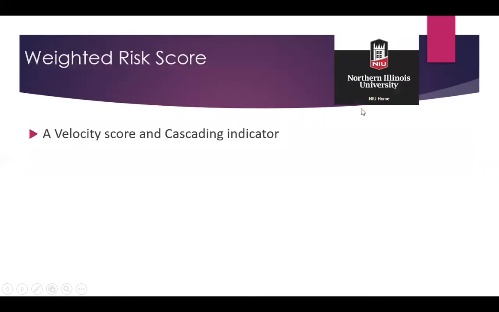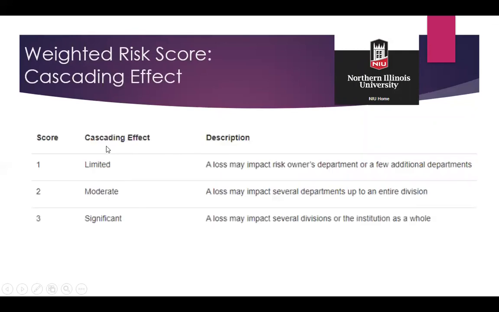Sometimes weighted risk score is calculated. I have taken this weighted risk score from this university. They have included velocity score and cascading indicator in a weighted risk score. Cascading indicator, they have scored as 1, 2, and 3, depending on the cascading effect, which is limited, moderate, and significant. By cascading effect, I mean that the impact cascades to other departments or divisions or the entire organization.